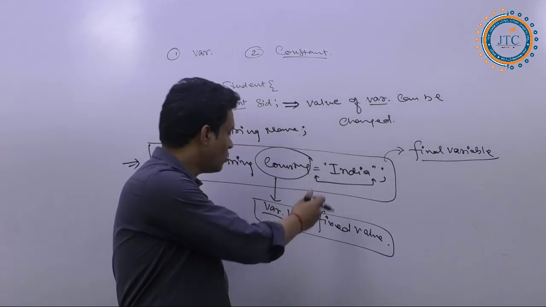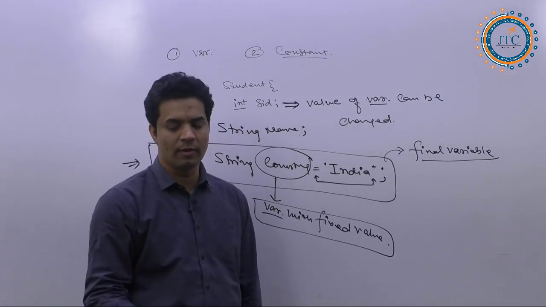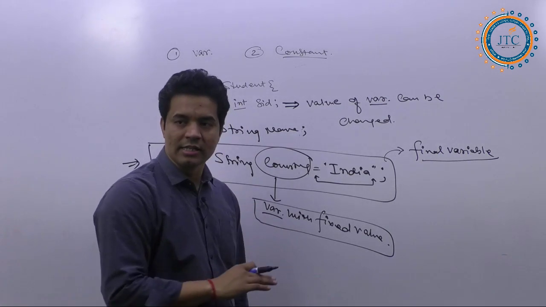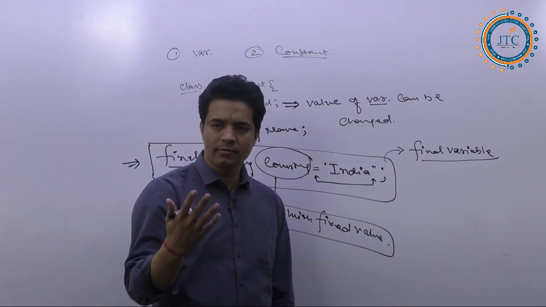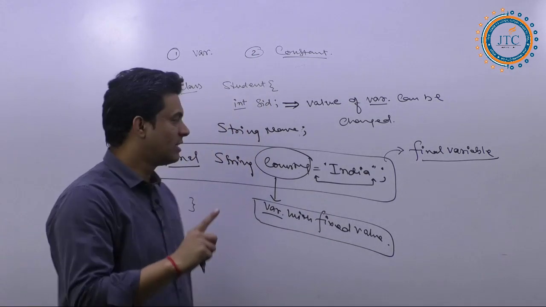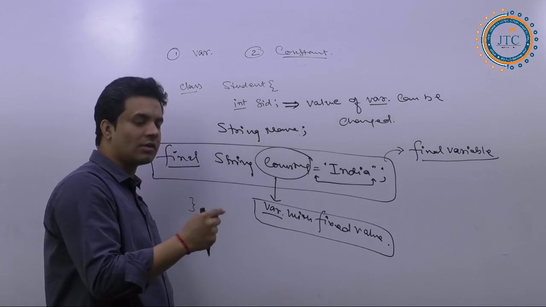That time we will discuss more and more in depth about all these things. Hope you are getting it. So we will discuss exactly what a constant is later. Hope you understand what a variable is and what a constant is.